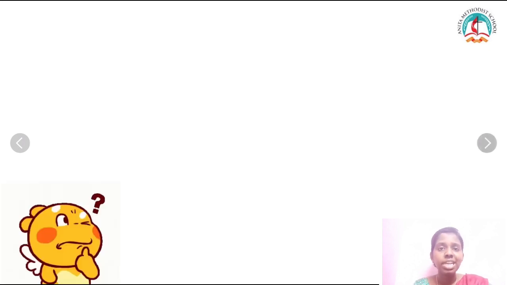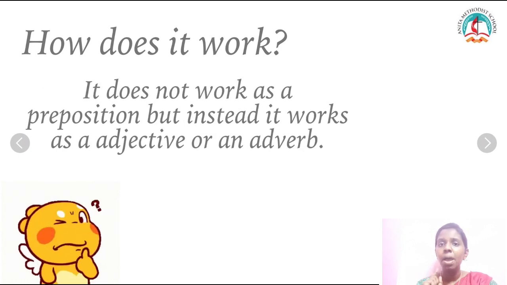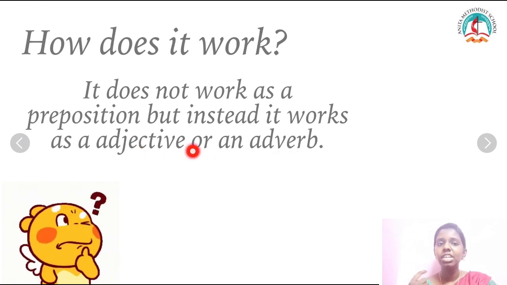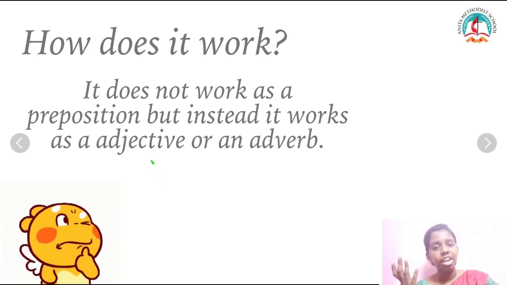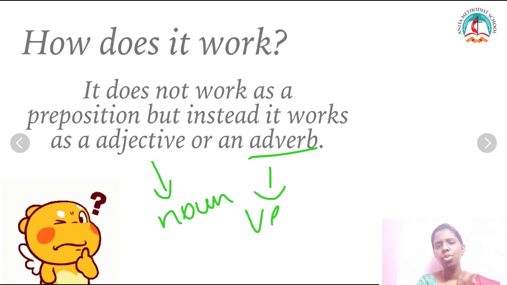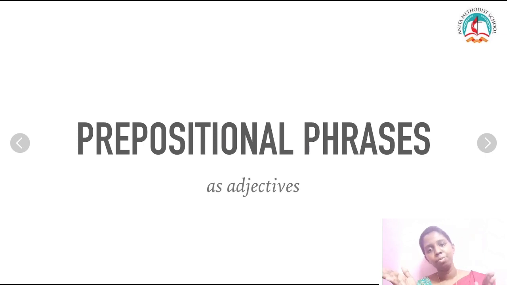So how does it work in a sentence? When it works, it does not work as a preposition, but it acts as an adjective or an adverb. What is an adjective? Adjectives describe a noun and adverbs describe a verb. So let's see a few examples of the prepositional phrase as an adjective, and then as an adverb. Let's see prepositional phrase as adjectives first.